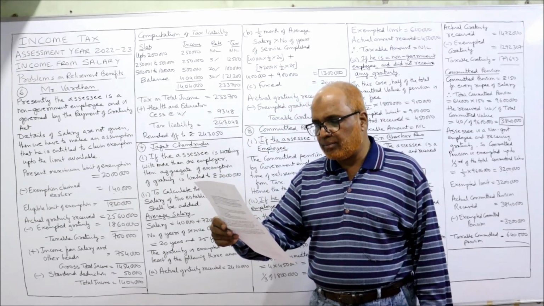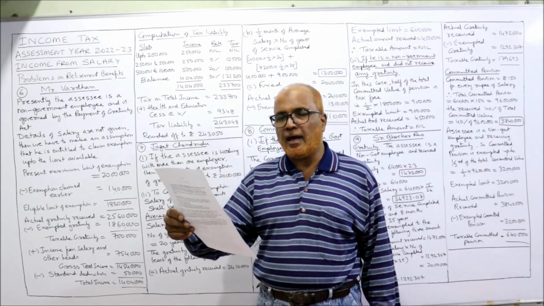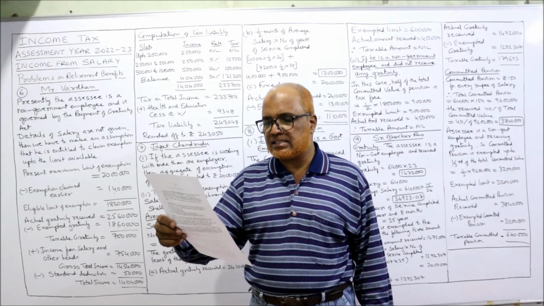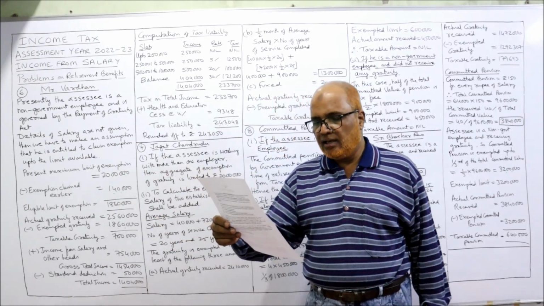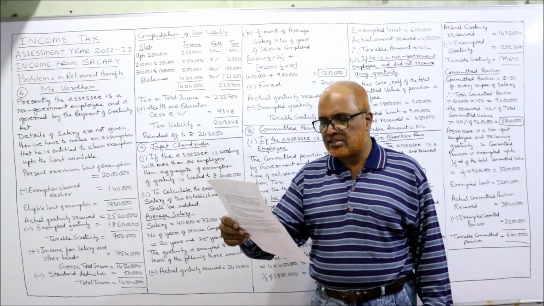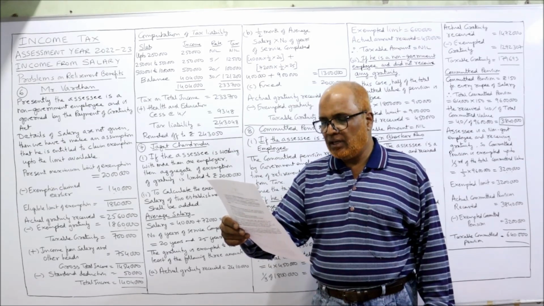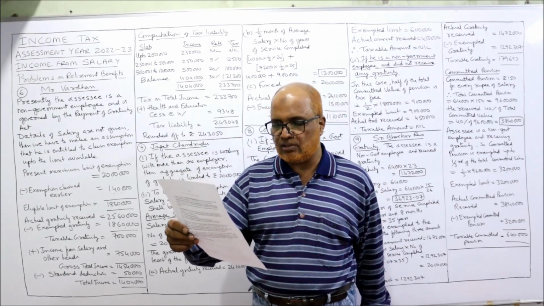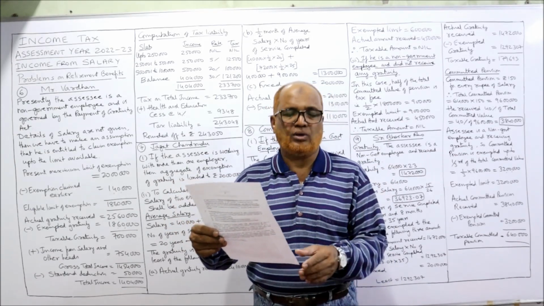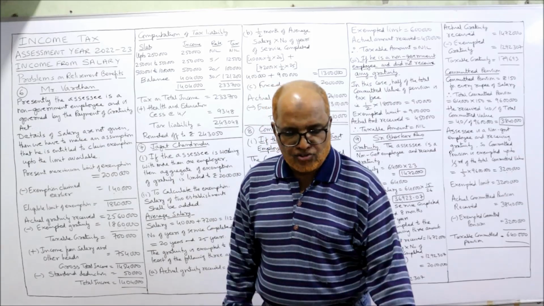He retired from the service of the limited company during the previous year 21-22 and received 25,60,000 as gratuity under the Payment of Gratuity Act. Calculate the tax liability for the assessment year 22-23 if income from salary and other heads excluding gratuity received is 7,54,000. Now, very interesting problem.